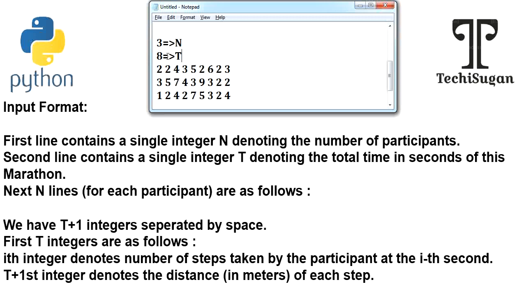Here your time is 8. So they are saying that we have 8 plus 1 integers. We are not having 8 integers, we are having 9 integers, that is nothing but 8 plus 1 integers. The first t integers are as follows.